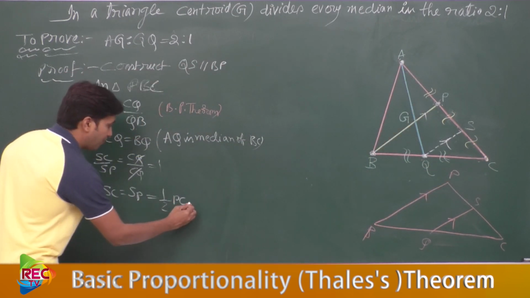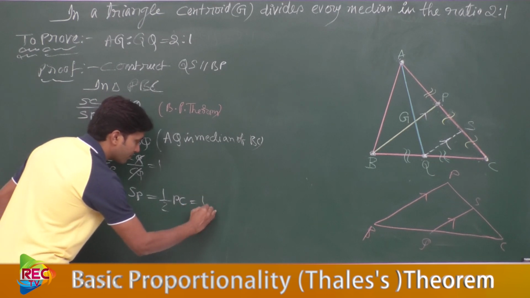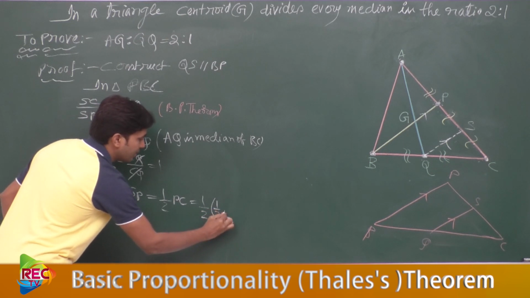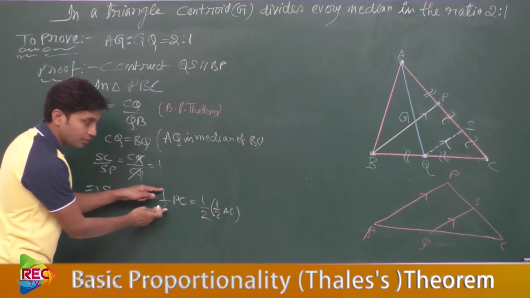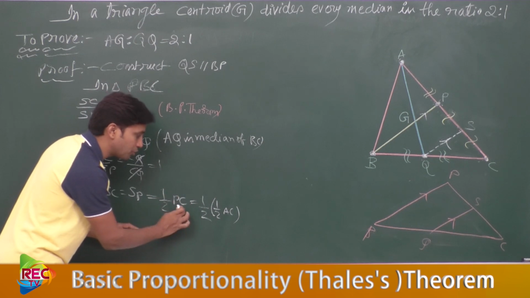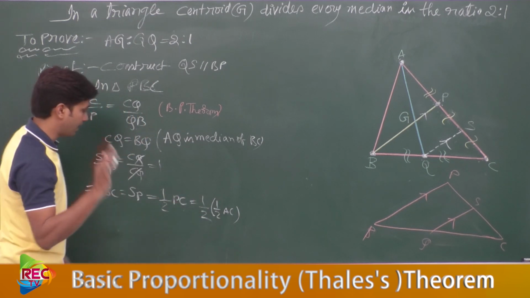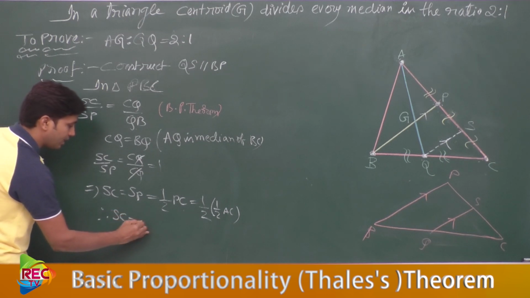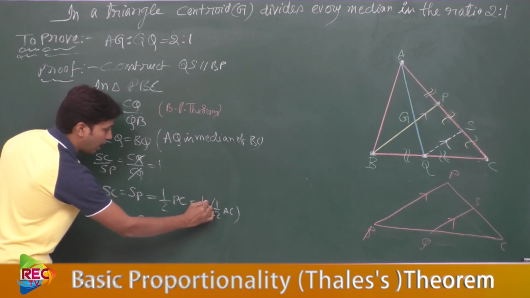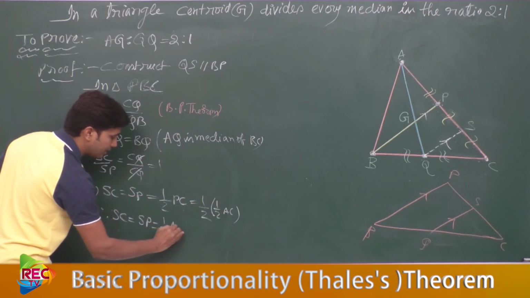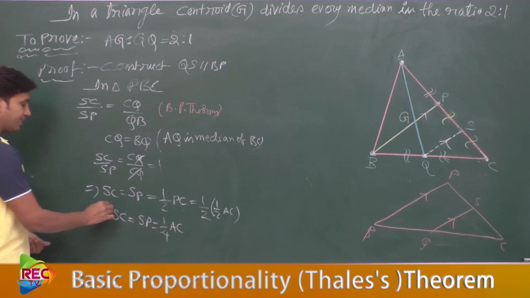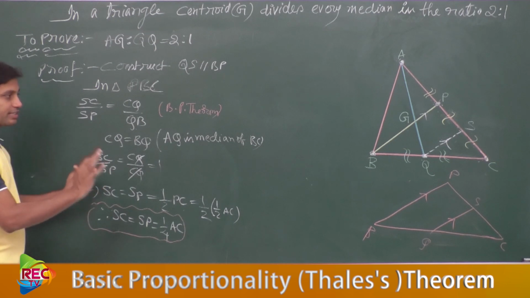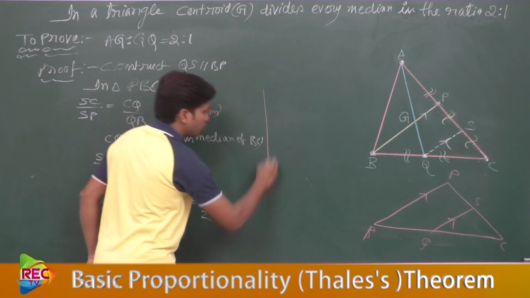So write half AC in place of PC. Substitute PC with half AC. This half you leave like this, and PC is substituted by half AC. Now therefore what can we write here? SC equal to SP equal to half into half, that is 1 by 4 AC. This is a required condition to complete this proof. Keep it like this, just put it aside. Now let us do something further.